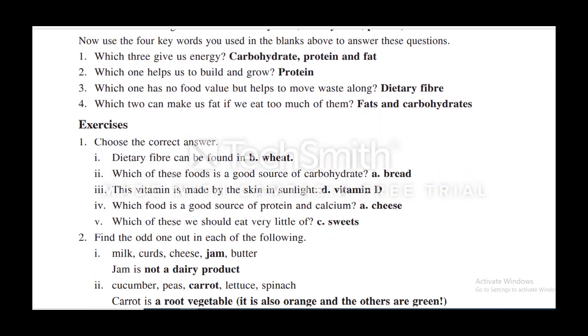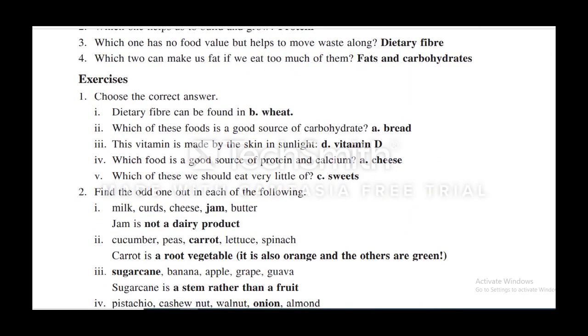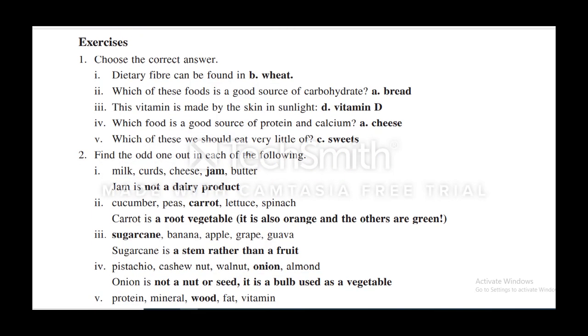Now let's start the exercises. Page number 16 and 17. So start from page number 16. Exercise, choose the correct answer. Dietary fiber can be found in which option: A, milk; B, wheat; C, eggs; D, salt. The correct answer is bread. Sorry, the correct answer is wheat, B.